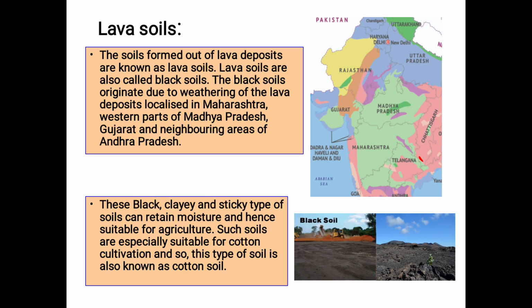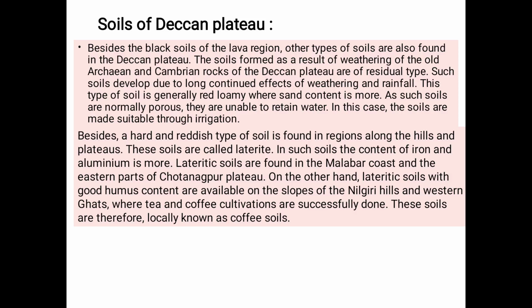Now, these are good for cotton cultivation, and so this type of soil is also known as cotton soil. So now, don't get confused, okay? When they ask what is cotton soil, the answer will be black soil only. Cotton soil is the soil which is formed out of lava deposits. They are also known as black soils, and because of their suitability for cotton cultivation, this type of soil is known as cotton soil. Okay, clear? Now, the next type of soil is soils of the Deccan Plateau.